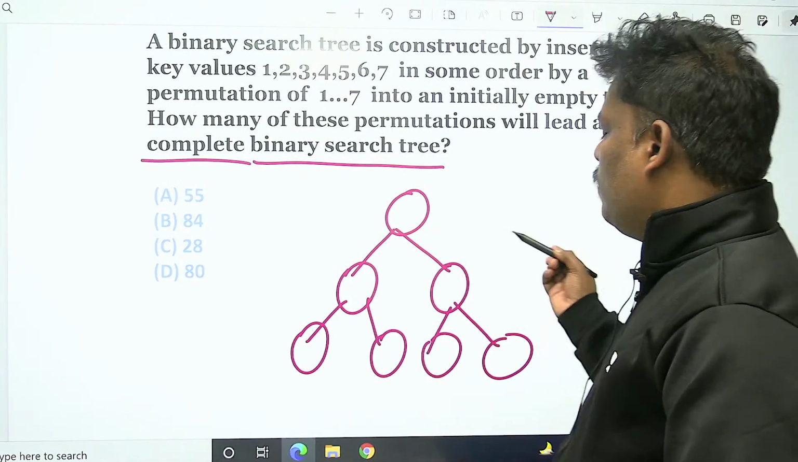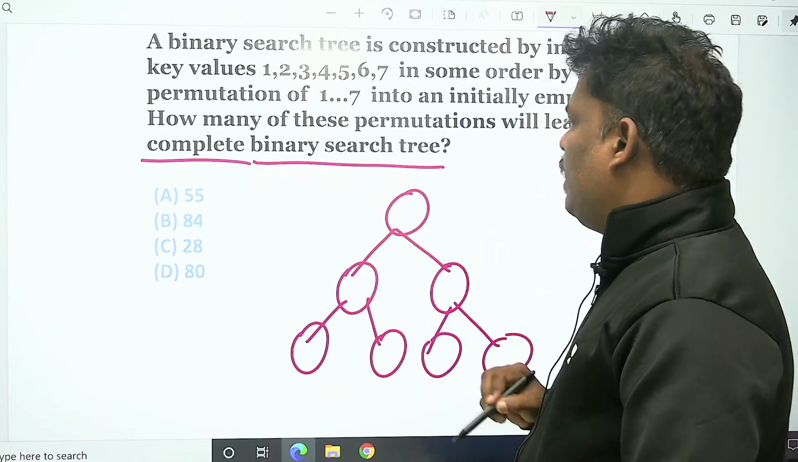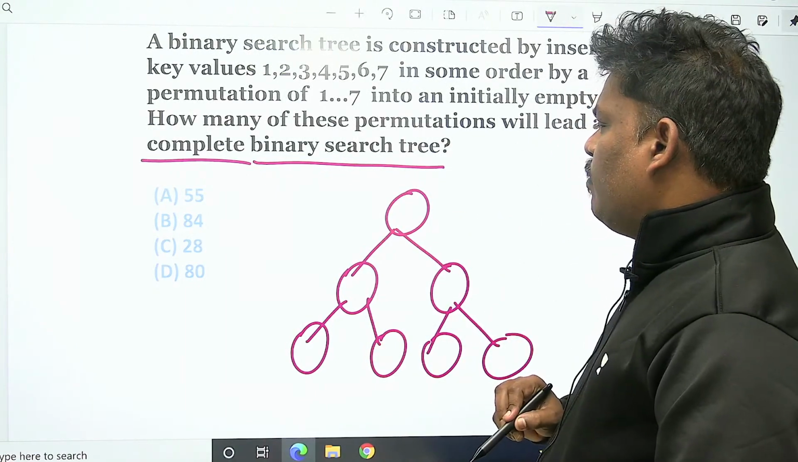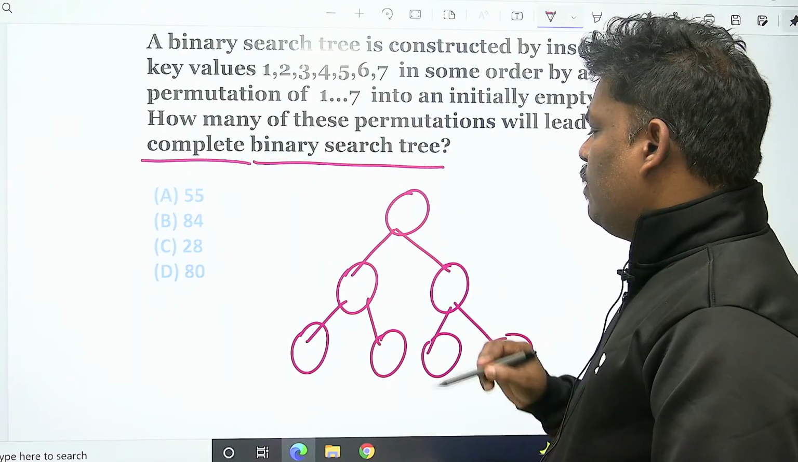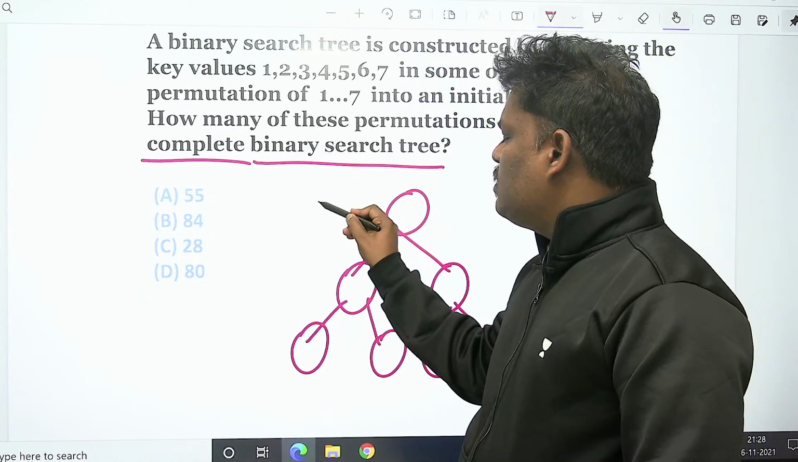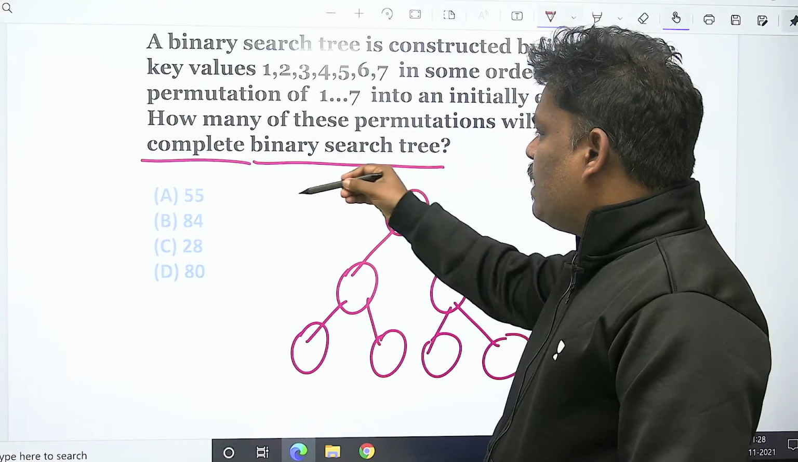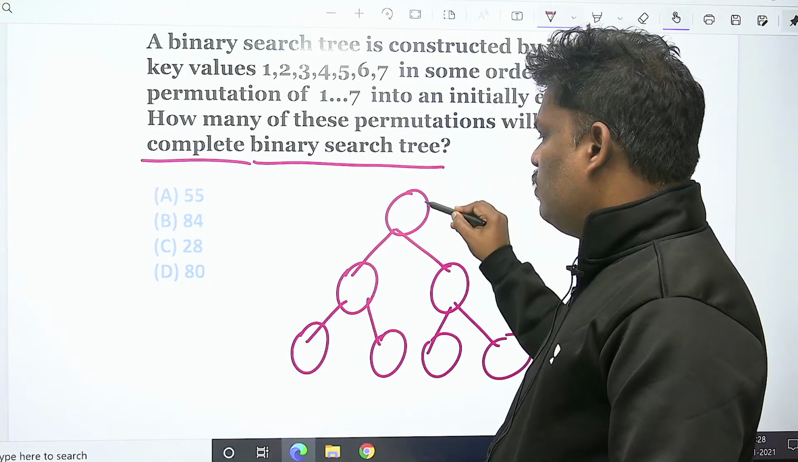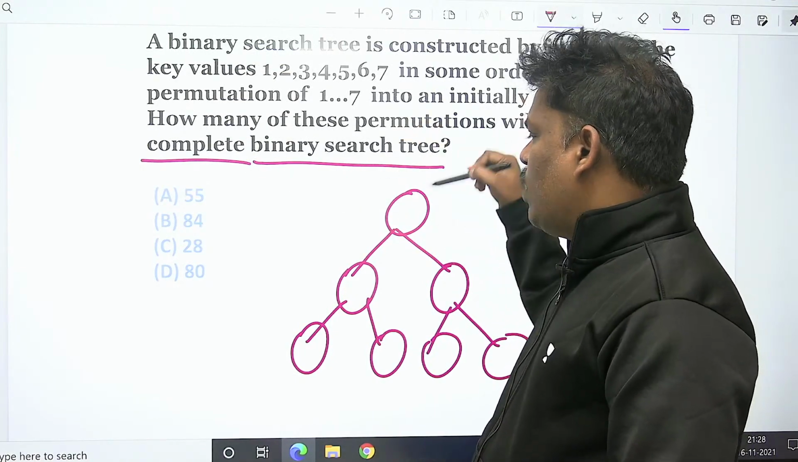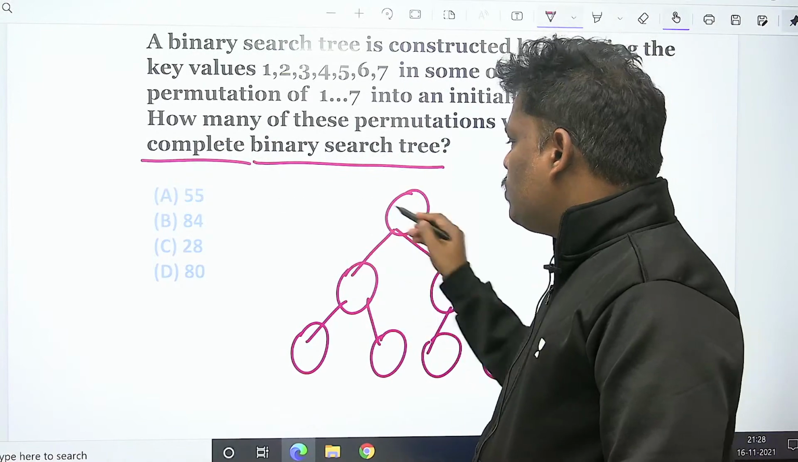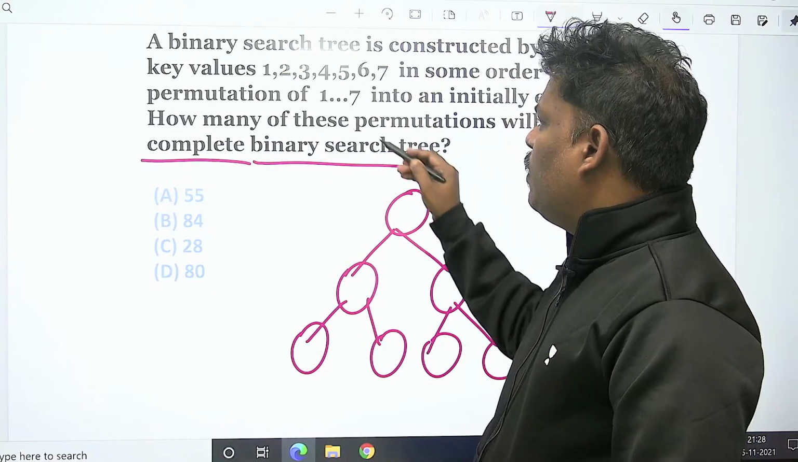If you want to get this kind of complete binary search tree, no doubt at all. See this one. In the binary search tree insertion, whoever came first will be the root.